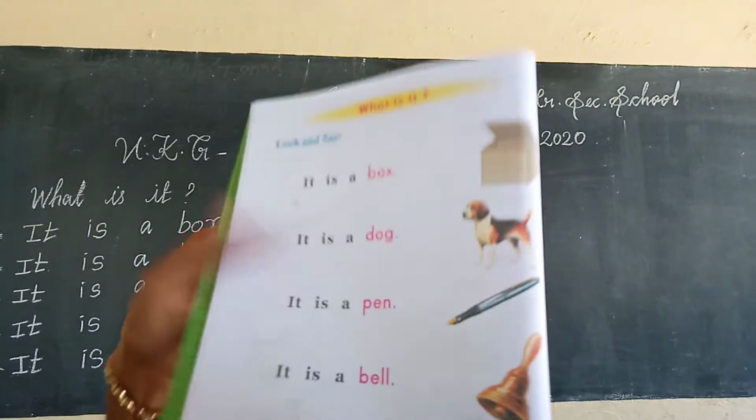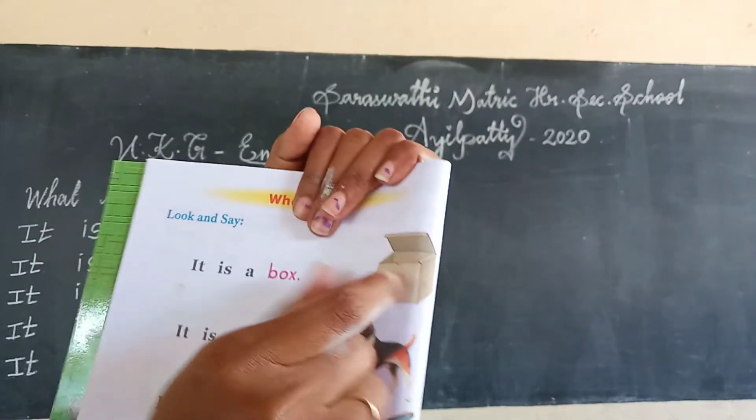Key. Okay. You see the pictures? Say the spellings only. Okay. Box.